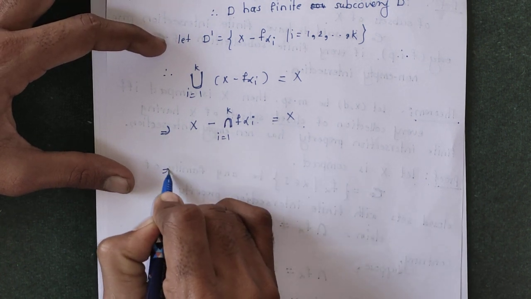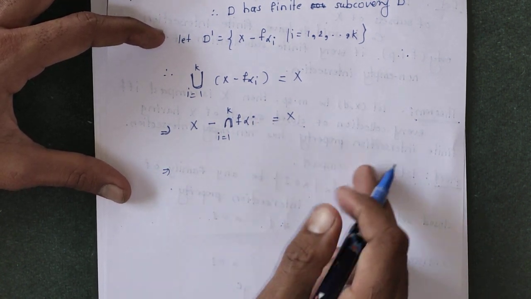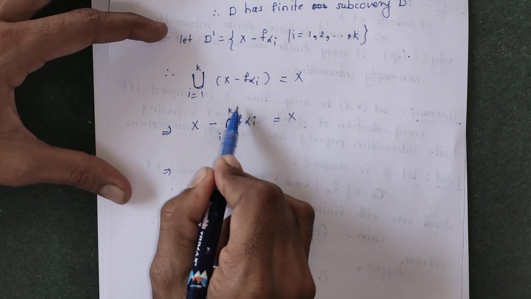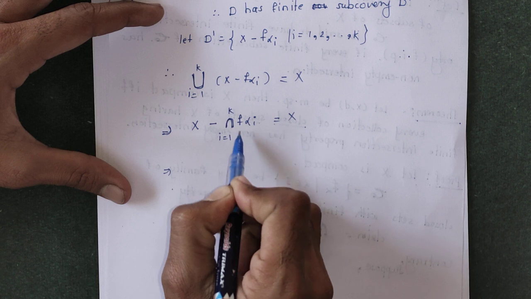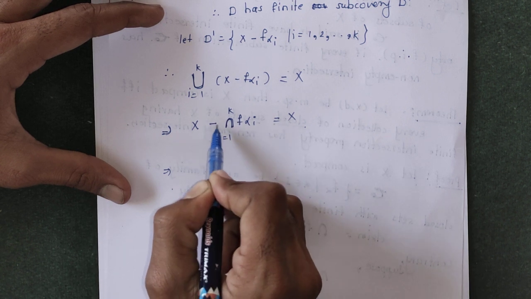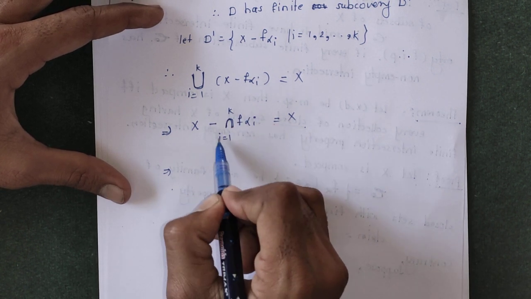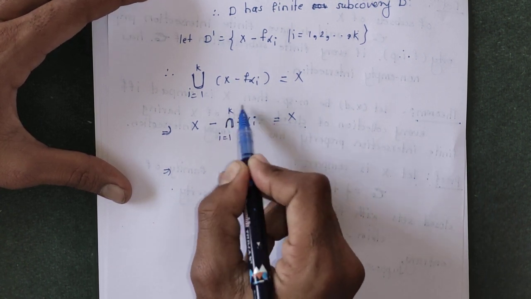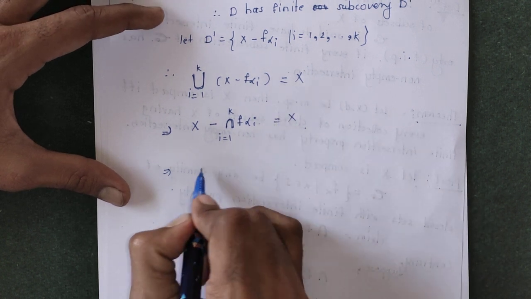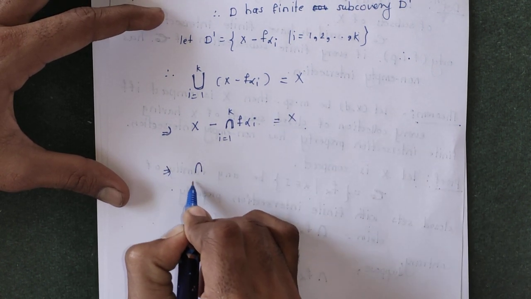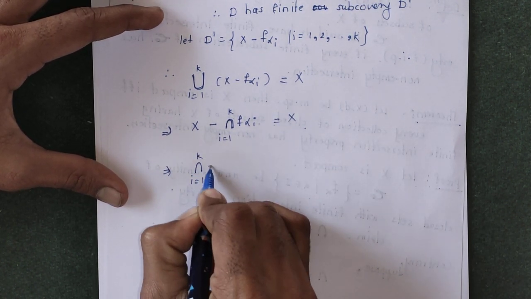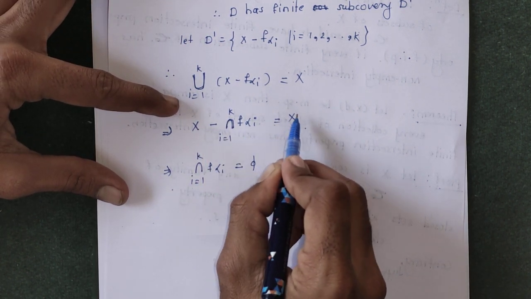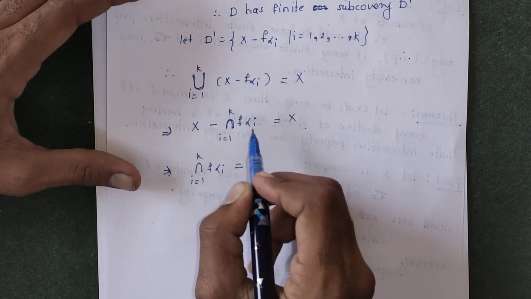This implies that X minus something, the whole metric space minus something, is equal to X. This is possible only when this set is empty, that is, equal to phi, since X minus phi is equal to X. This implies the intersection of F alpha i, i running from 1 to k, is equal to phi.